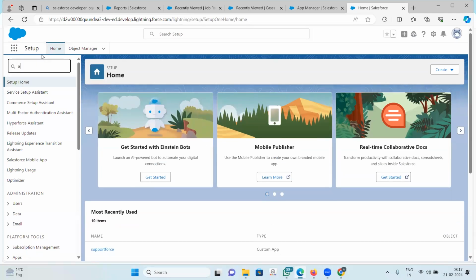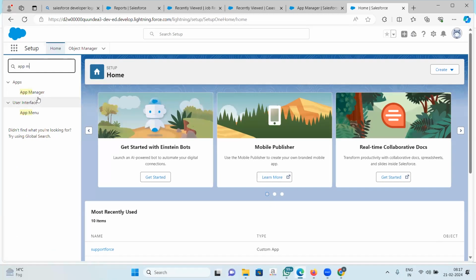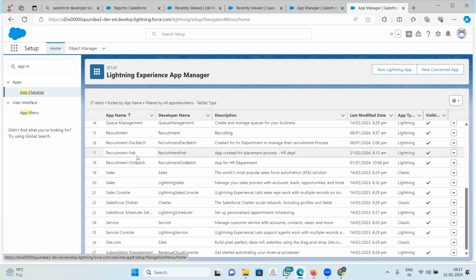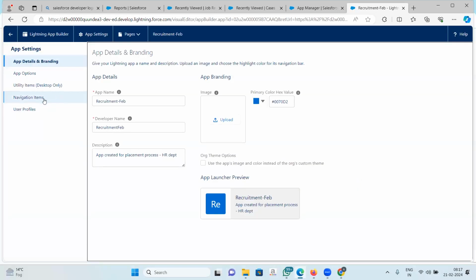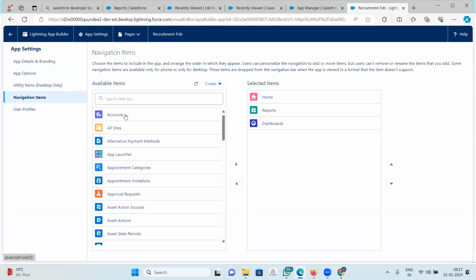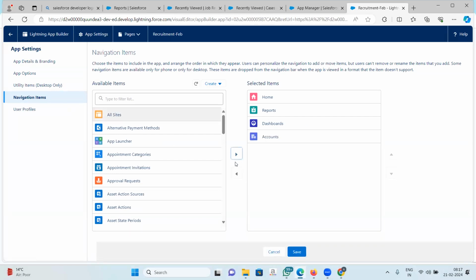So I can again click on my app manager. Right, we can go to our app again from here. I can edit it. So from here, we can do all the changes that we need to do, the app options, the navigation items. Now see it's happening. If I want to add accounts, I can add it. If I don't want it, I can click here and delete it, right? So we can make all the changes like this if we want to edit the app.